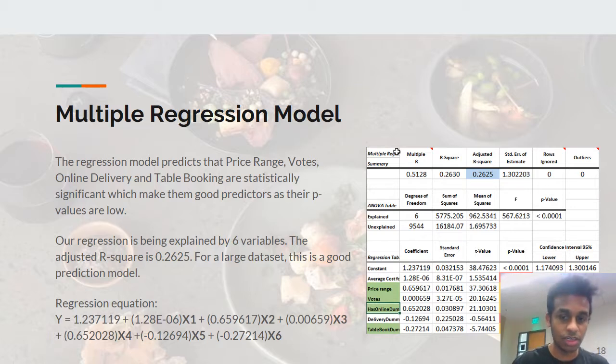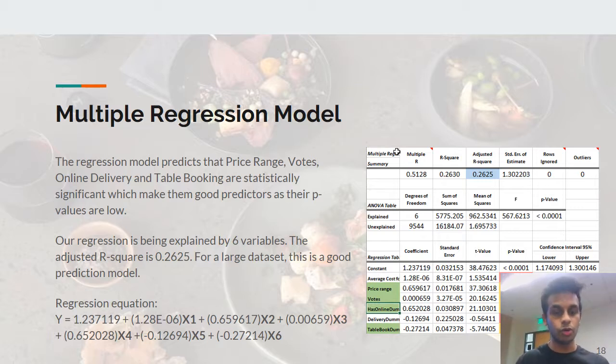So basically, the regression shows that from this model, what we learned is that the price range, the votes, and the services of online delivery and the table booking are statistically significant, as their p-values are lesser than 0.0001 compared to the others. Also, what we learn is that these are the best predictors we should use for predicting a restaurant's aggregate rating.